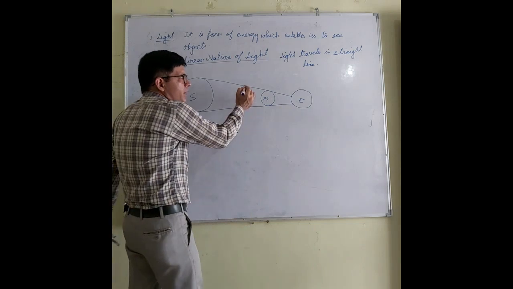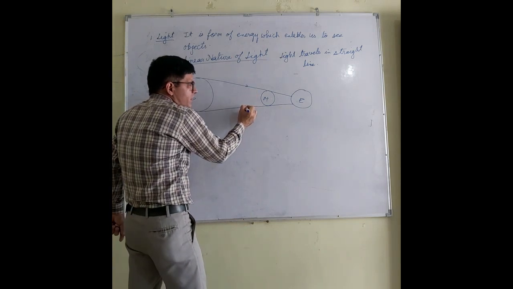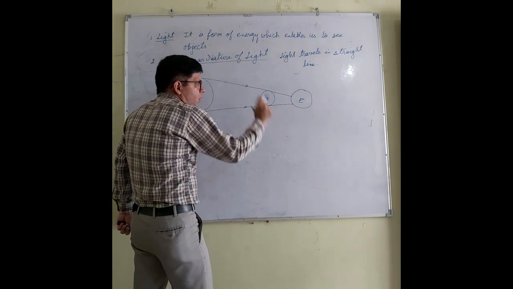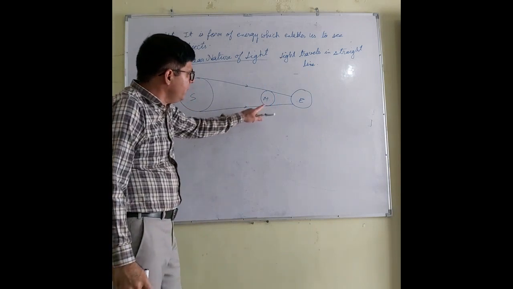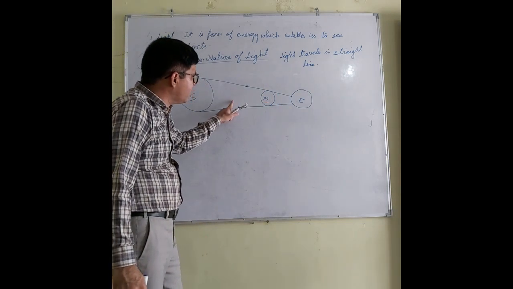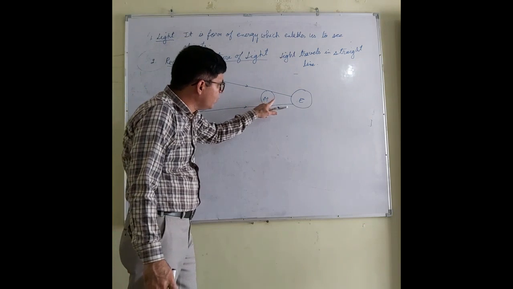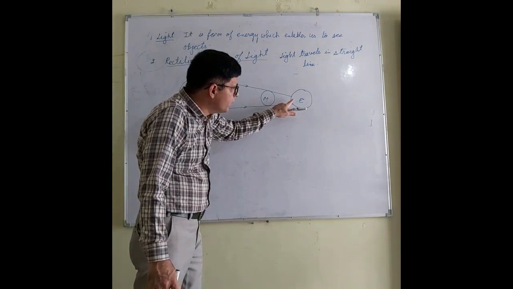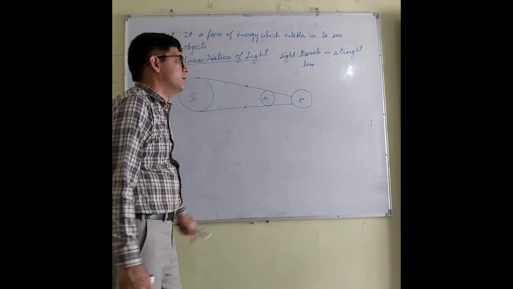The light coming from the sun, what happens? The moon blocks the light coming from the sun. So as a result of this, the shadow of the moon falls on the earth.